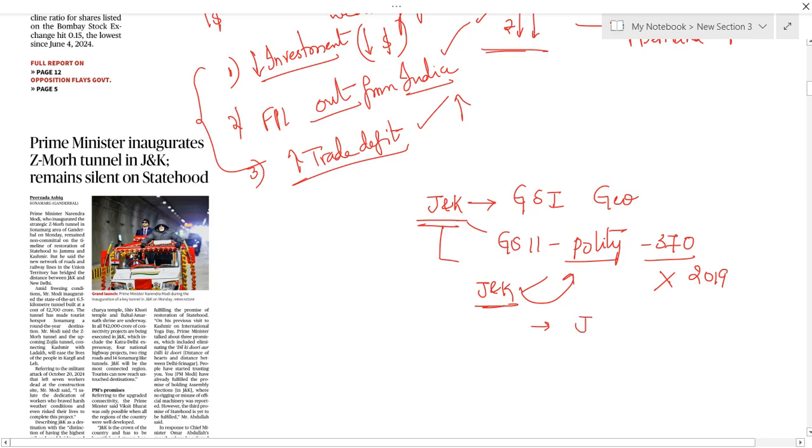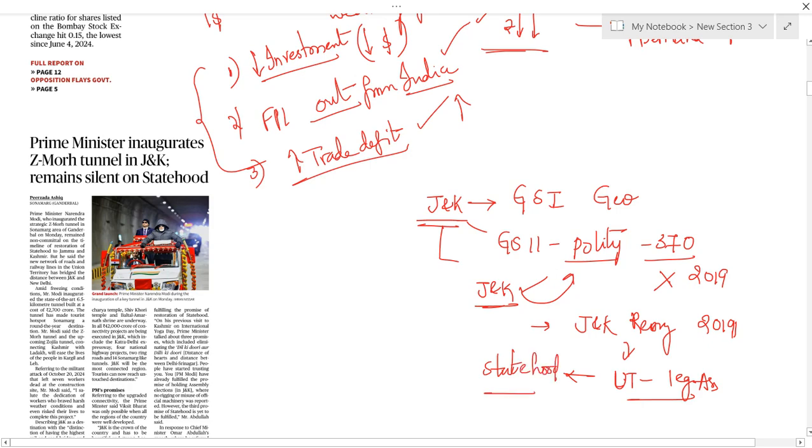The government came up with the Jammu and Kashmir Reorganization Act in 2018 or 2019, and after that Jammu and Kashmir was made a UT with legislative assembly. Now the government gave an assurance that we are going to give statehood to Jammu and Kashmir.